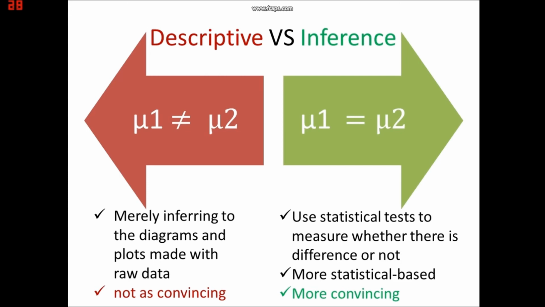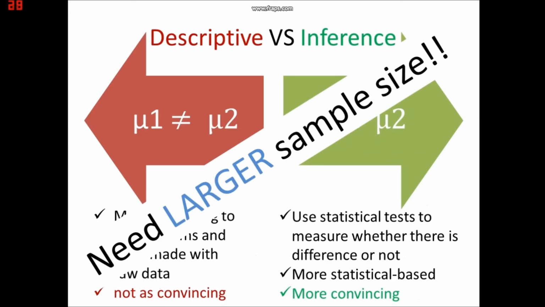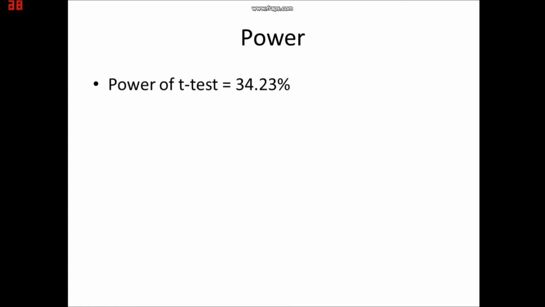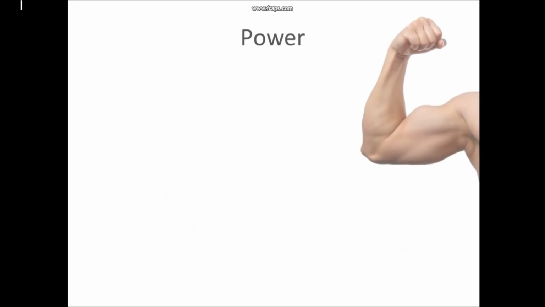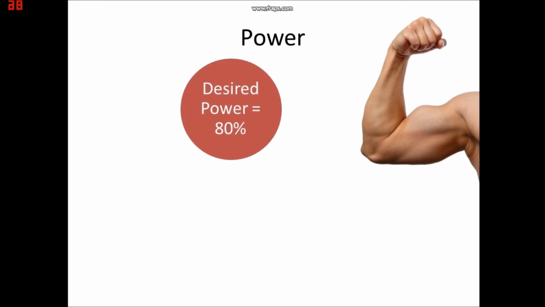In conclusion, we need a larger sampling group, by increasing our sample group to a much larger figure, to make a more valid claim on whether there was actually a cause and effect relationship between cholesterol and heart rate in Singaporeans. The power of the t-test we conducted is 34.23% according to Minitab. Our desired power for this test is 80%.